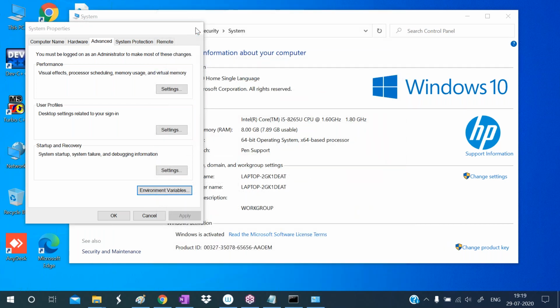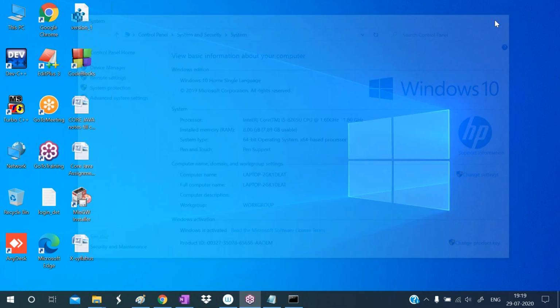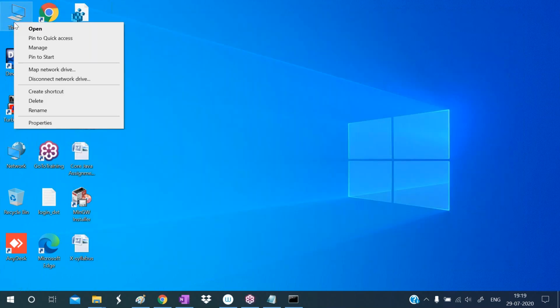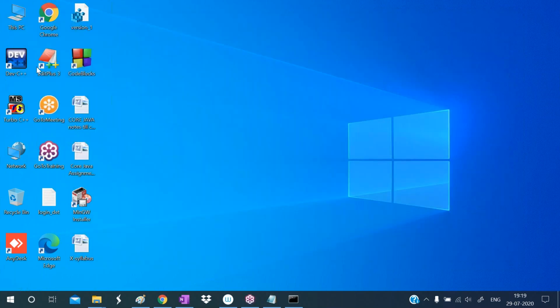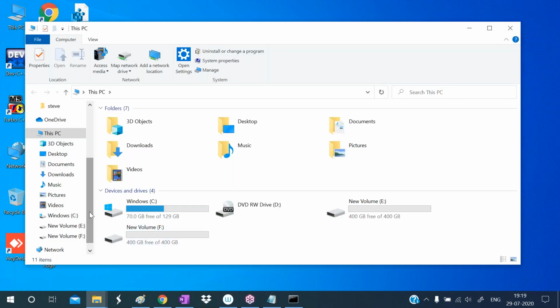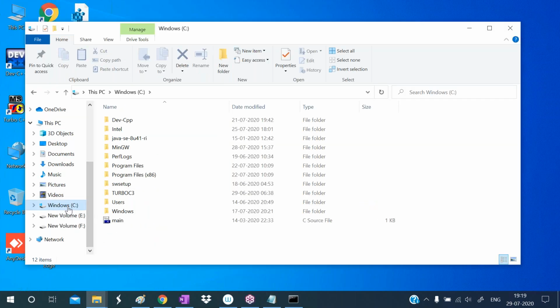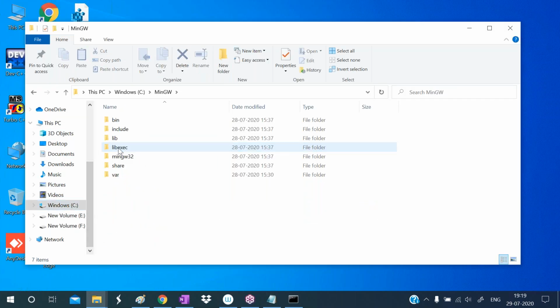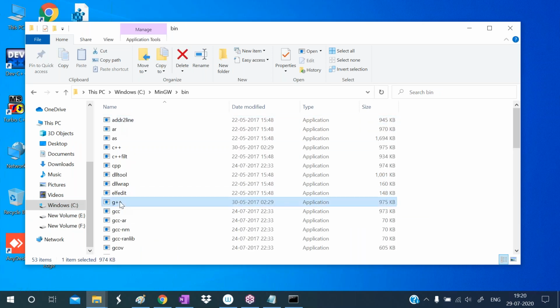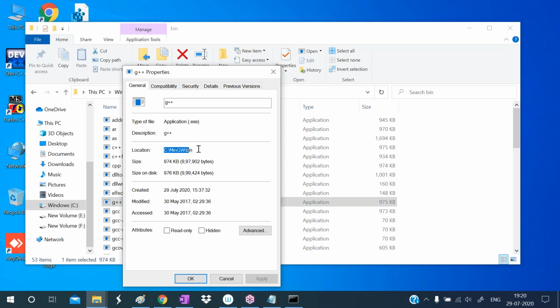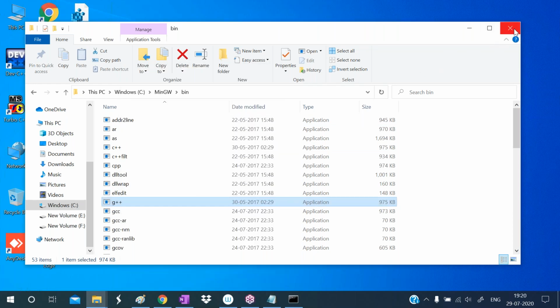After installing the mingw compiler, we have to set the path. To set the path, the steps are: first go to the G++ command location. The G++ command will be in the C drive, in mingw, in the bin folder. Then right click, properties, copy this path. Where do we paste it?